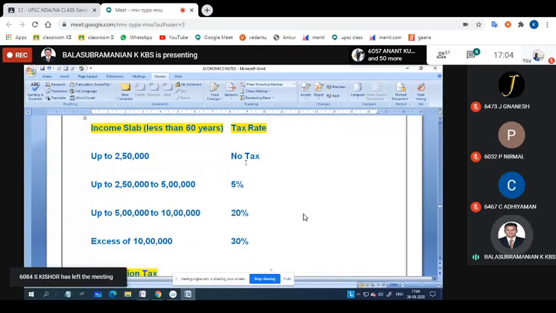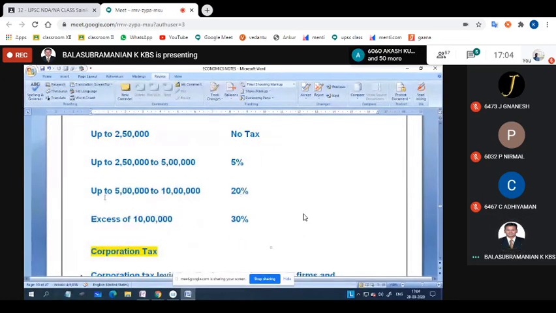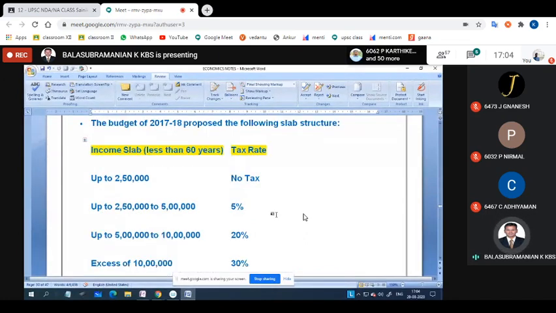Okay, up to 2.5 lakhs, no taxes. From 2.5 lakhs to 5 lakhs, we have to pay 5% tax. From 5 to 10 lakhs, 20%. Excess income of more than 10 lakhs, 30%. Did you understand this one, boys?